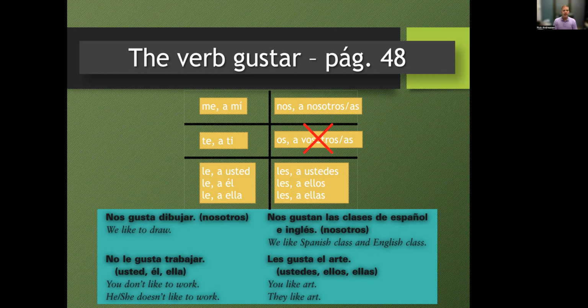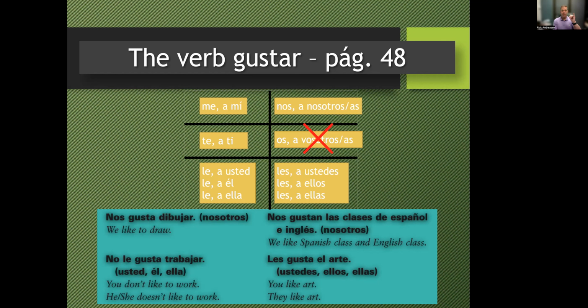No le gusta trabajar. Clase, repitan, no le gusta trabajar. Okay, so le can be for usted, él, or ella. So it could be you don't like to work, or he or she doesn't like to work. And again, it's going to be based on context. You'll be able to understand from the rest of the sentence, the rest of the dialogue, if someone is speaking to you or about him or about her. And then les gusta el arte. Clase, repitan, les gusta el arte. Okay, art pleases y'all or them, male or them, female. So they like art or you like art, again, based on context.